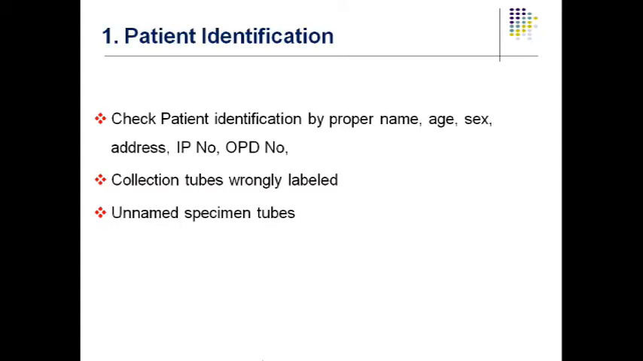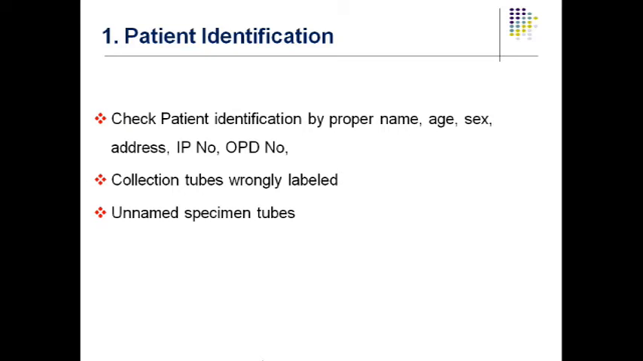Now, patient identification. Check the patient identification by proper name, age, gender, address, IP number and OPD number. Collection tubes may be wrongly labeled. The nurse has collected the sample from patient A and labeled it as patient B. Definitely such a sample is exchanged, and you are going to give patient A's report to B and B's report to A. Then how is it justifiable?